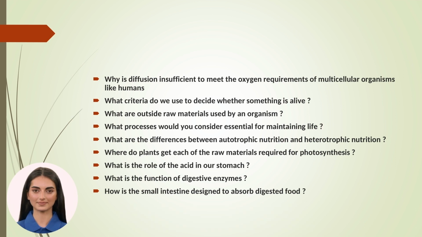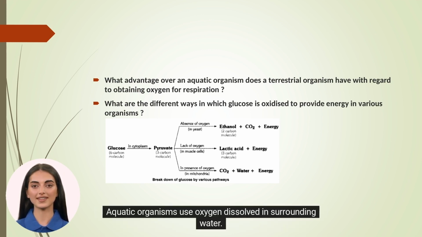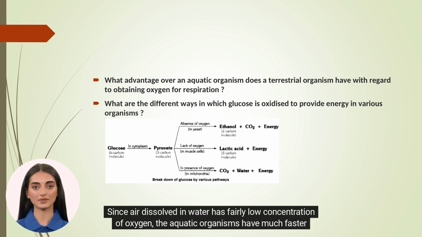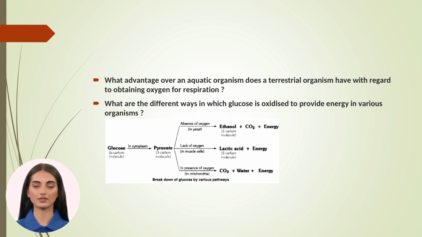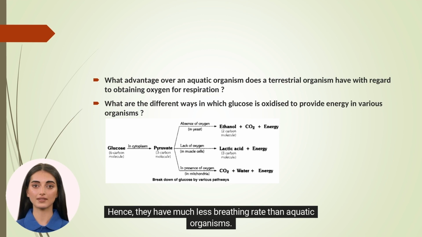What advantage over an aquatic organism does a terrestrial organism have with regard to obtaining oxygen for respiration? Aquatic organisms use oxygen dissolved in surrounding water. Since air dissolved in water has fairly low concentration of oxygen, the aquatic organisms have much faster rate of breathing. Terrestrial organisms take oxygen from the oxygen-rich atmosphere through respiratory organs. Hence, they have much less breathing rate than aquatic organisms.